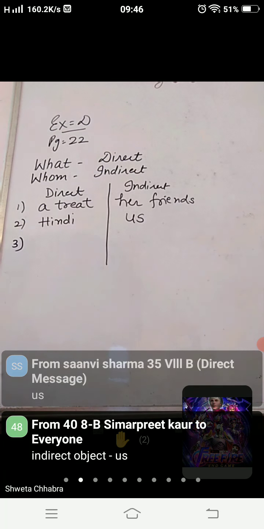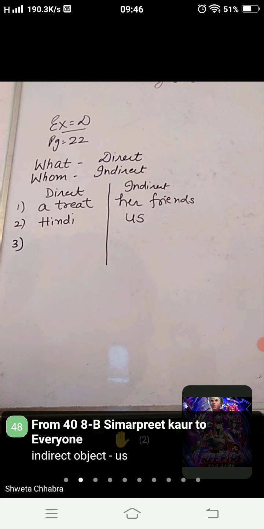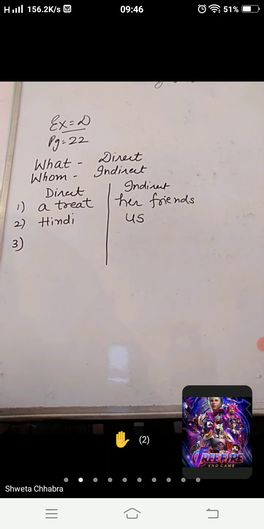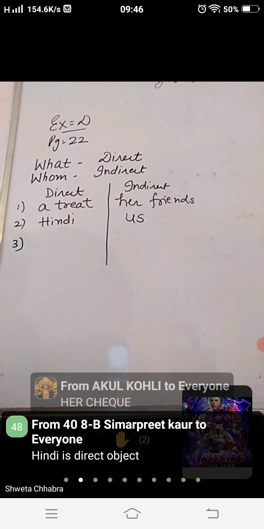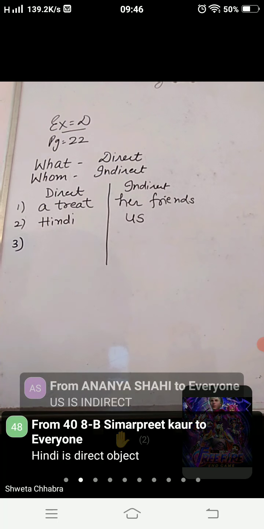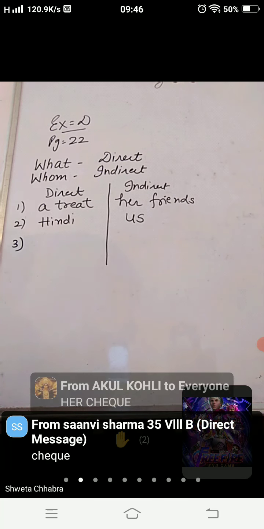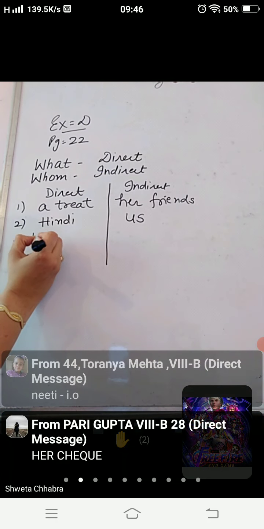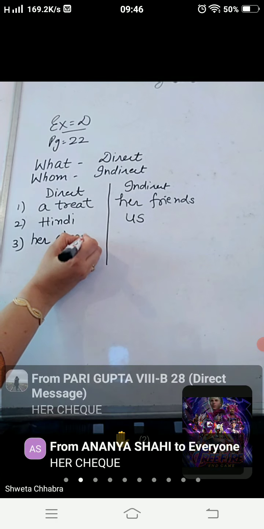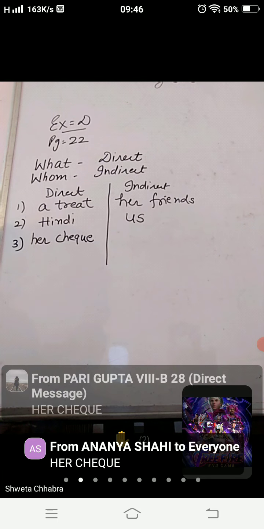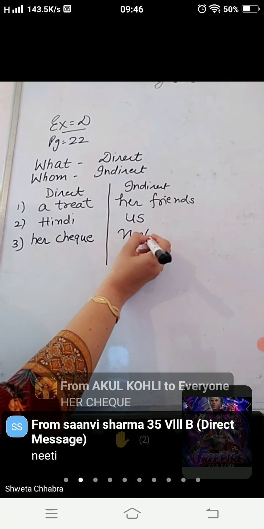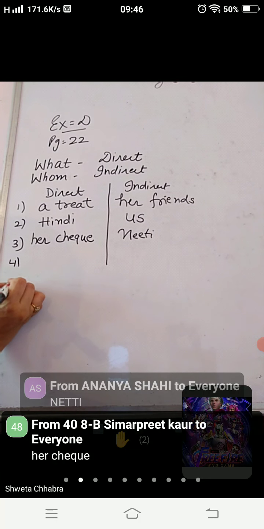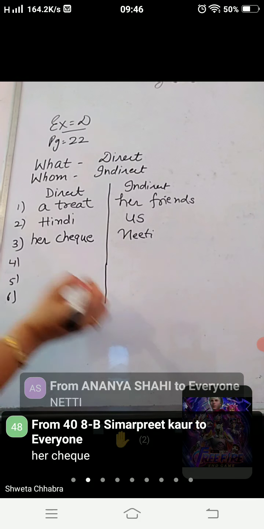Did you give Niti her check? Now in this question, when an interrogative is given and you get confused, you simply change it into assertive. You gave Niti her check. What did you give to Niti? Her check. And to whom did you give? Niti. Okay. Now I'm going to take the fourth, fifth, sixth examples also to make this concept more clear.